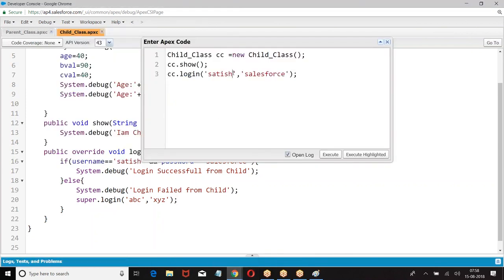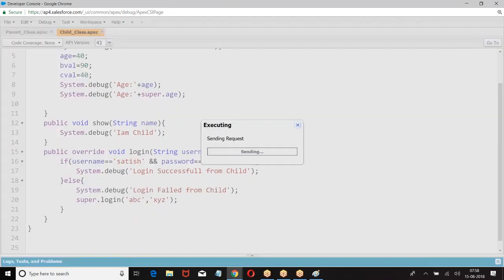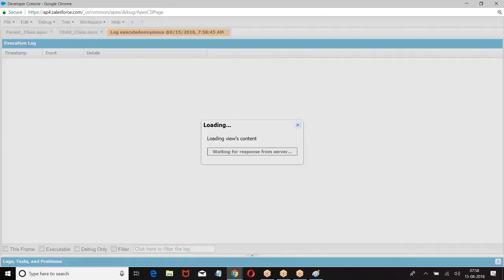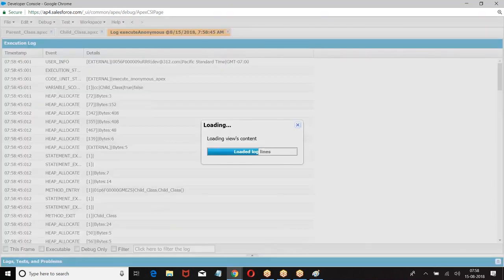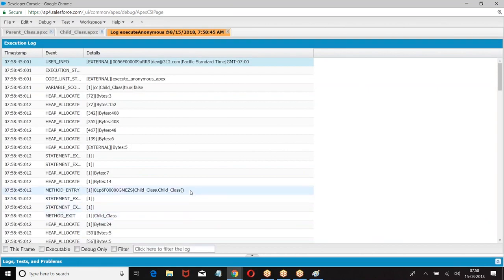So what happened when I call this? First the child class method will come. When the child class method comes, username and password are not matching, so it comes to else. In the else, what am I doing? Login failed from parent, then call the login failed from the child, then call the login from parent. Are you getting my point? So from the child, can you call the parent class method? Yes. By using what? Super dot.